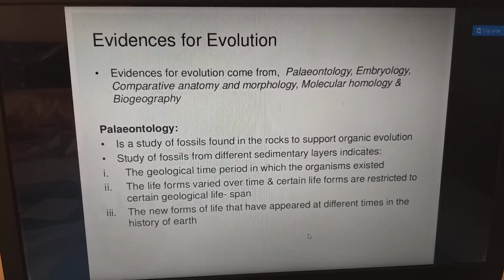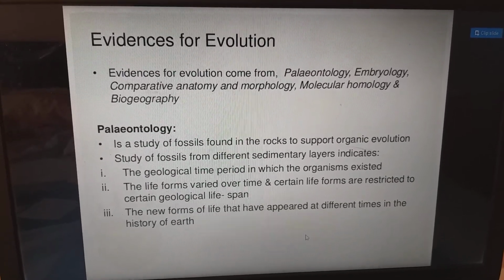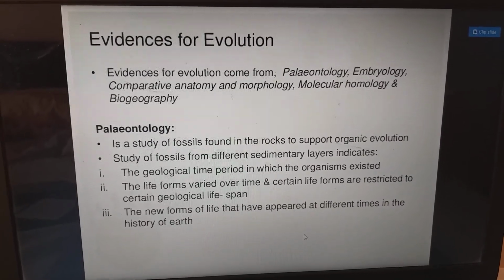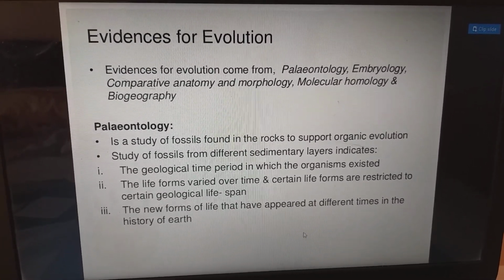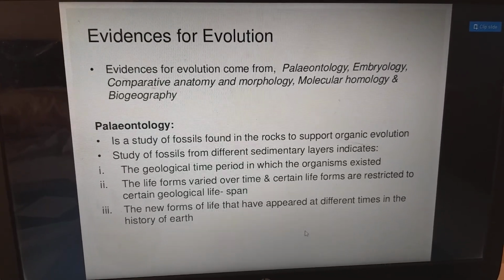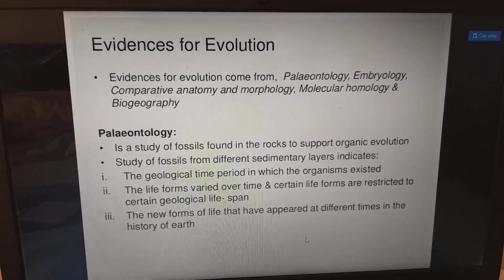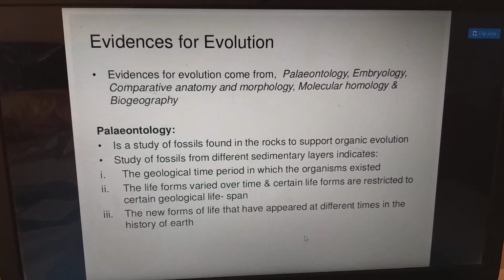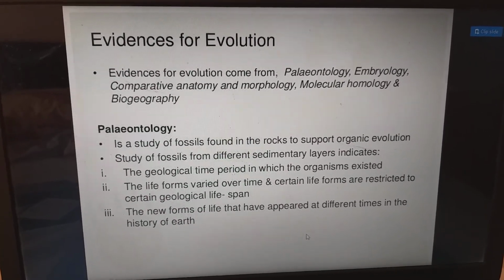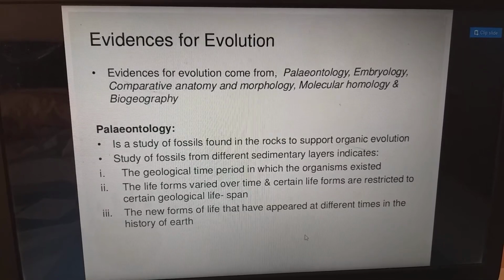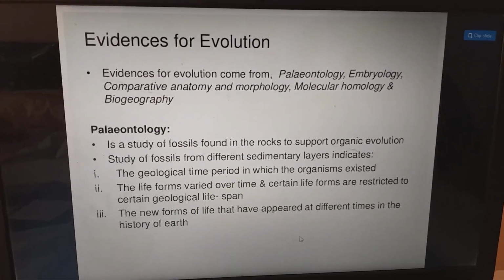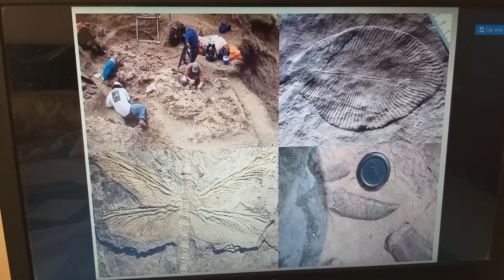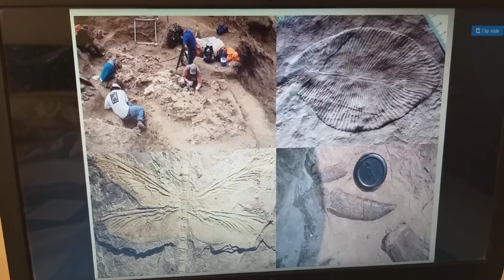First, paleontology is the study of fossils found in the rocks to support organic evolution. The study of fossils from different sedimentary layers indicates the geological time period in which the organisms existed. So, at what time the organisms appeared on Earth. Life forms varied over time, and certain life forms are restricted to certain geological periods. The new forms of life that have appeared at different times in the history of Earth are revealed by paleontology. This is the picture of paleontology, these are the fossils. So we have the different fossils.